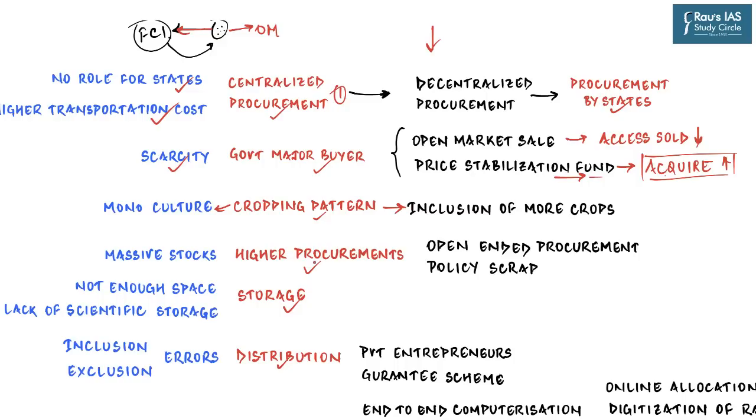Then the next problem with the way PDS functions is higher procurement than what is needed, which then leads to a buildup of massive stocks in the godowns of the Food Corporation of India. And the reason behind that is the open-ended procurement policy of the government of India. Now, what the open-ended procurement policy does is that it makes it an obligation on the Food Corporation of India to buy all those food crops for which the government releases MSP if a farmer approaches.